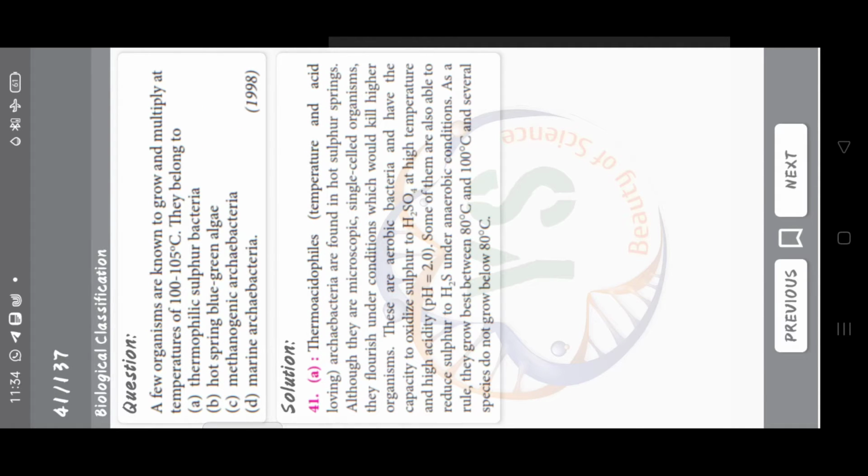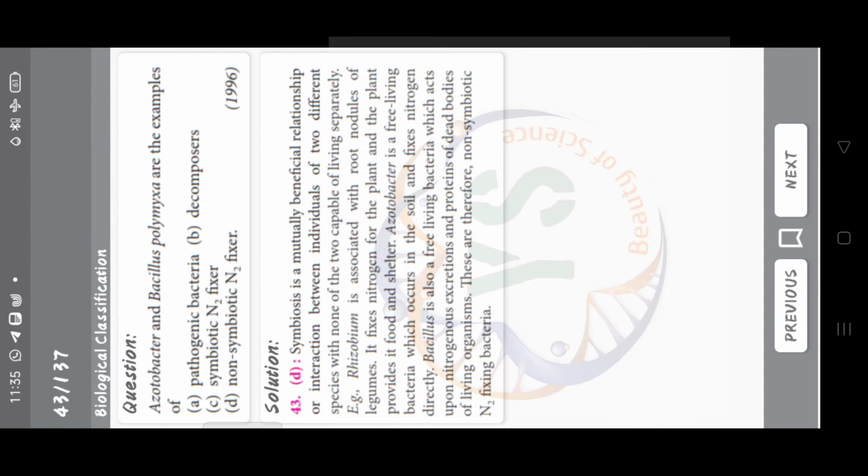Few organisms are known to grow and multiply at temperatures of 100 to 105 degrees Celsius. They belong to thermophilic sulfur bacteria, hot spring blue-green algae, methanogenic archaebacteria and marine archaebacteria. The correct answer is option A, thermophilic sulfur bacteria. The hereditary material present in the bacterium E. coli is single-stranded DNA, double-stranded DNA, DNA and RNA. The answer is option B, double-stranded DNA.